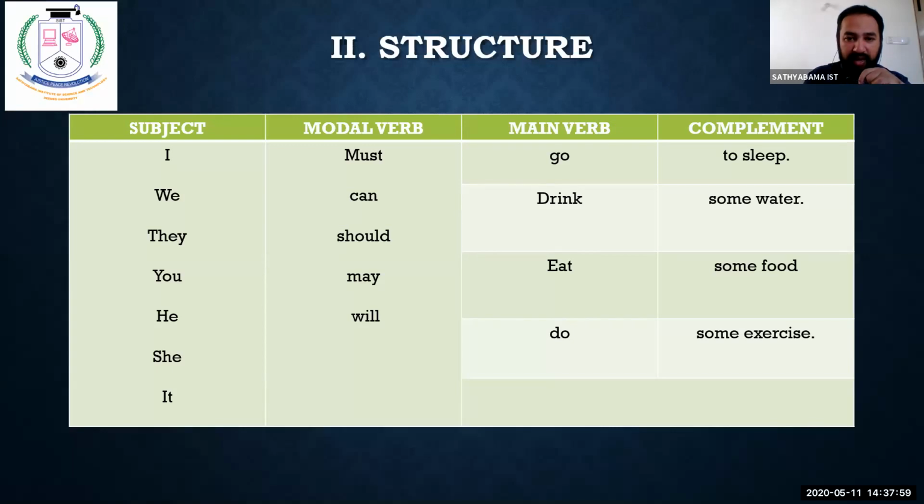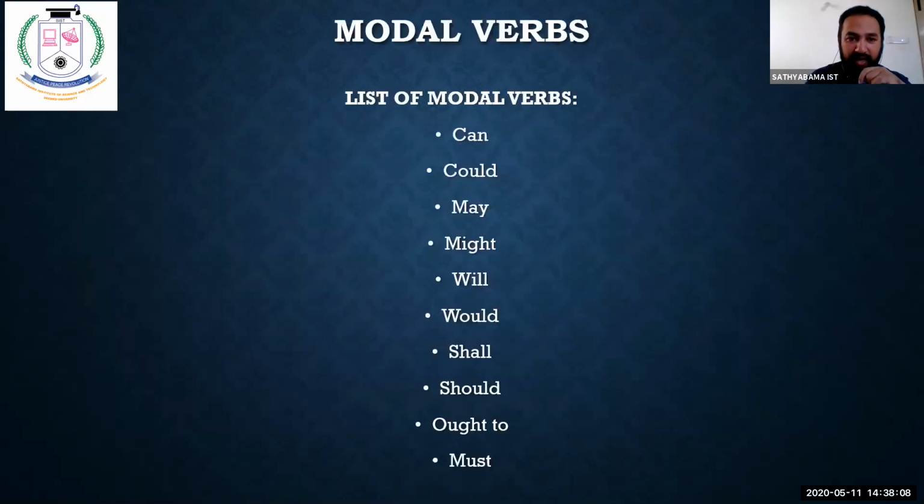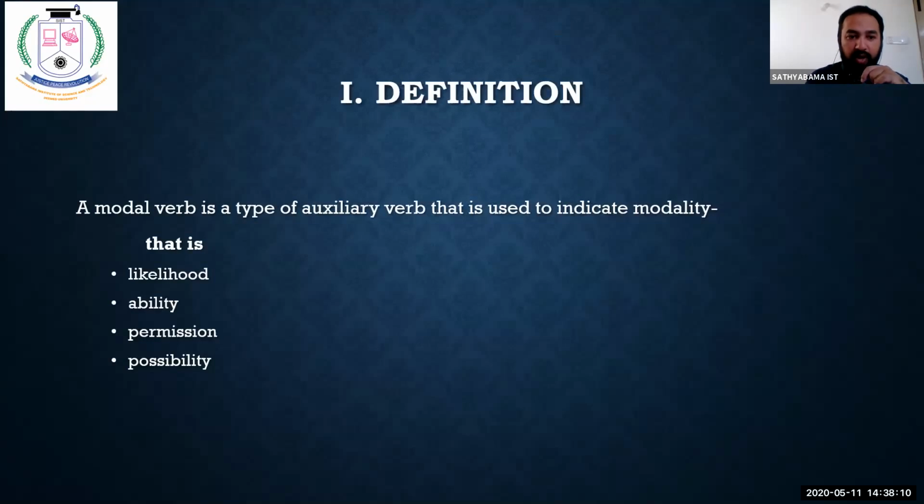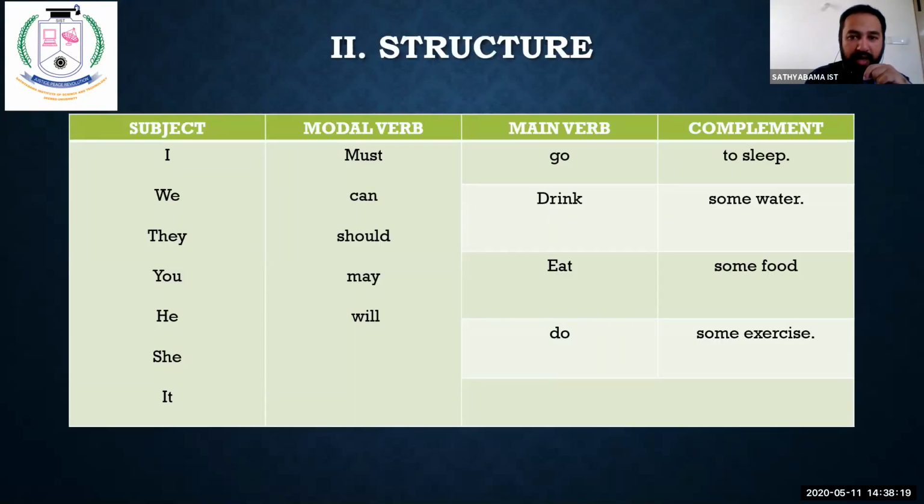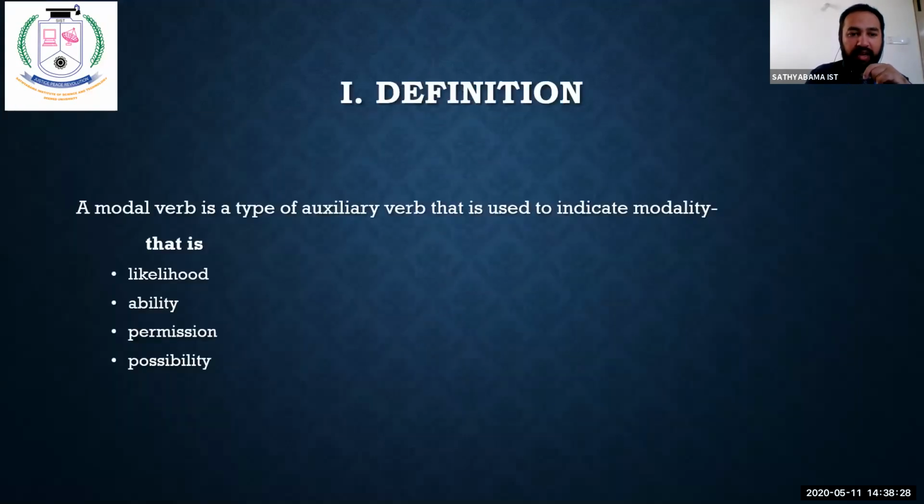She may eat some food. She should eat some food. So all these give you the different modalities. That is, it tells you about likelihood, ability, permission, and also possibility. Here, I must go to sleep. Why? Only then tomorrow I can wake up early and do something useful. Understood? So it talks about any of these four: likelihood, ability, permission, or possibility.